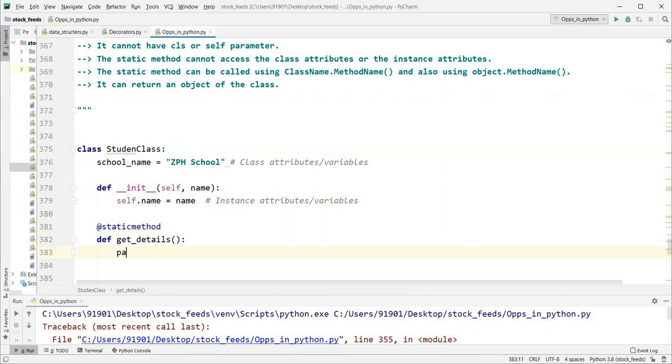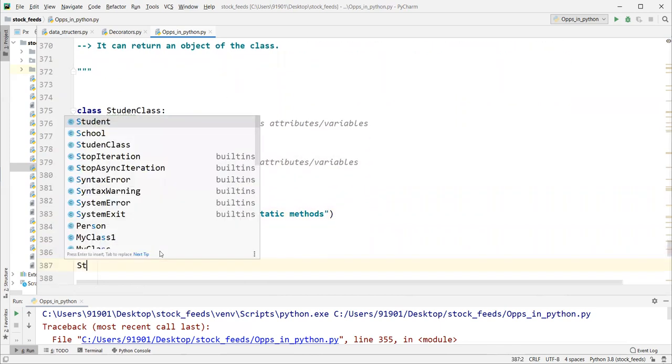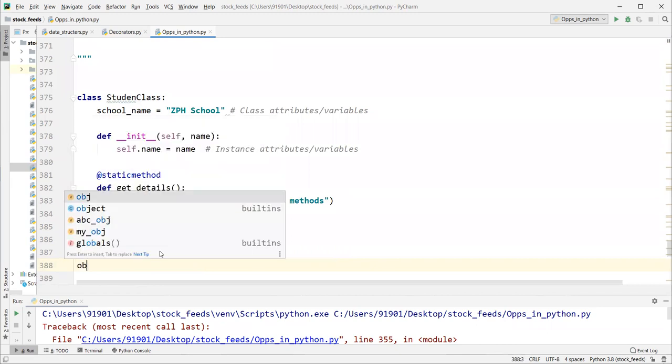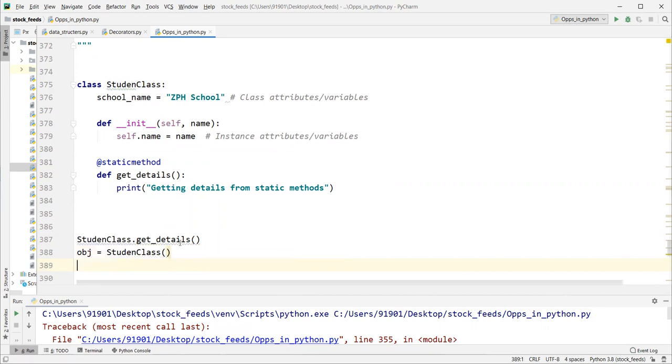So let's say print "getting details from static method". I'm trying to call this method, get_details. We have to create the object of the class, right, guys? obj equals this is the object creation.